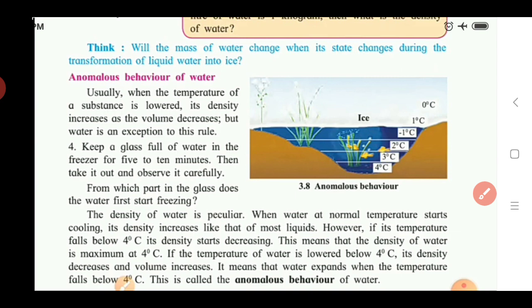So remember that for water only, there is a decrease in density below 4 degrees temperature, and the volume of that water increases, that is, water expands. Due to this, below 4 degrees temperature water shows anomalous behavior, meaning it shows different behavior compared with other substances.